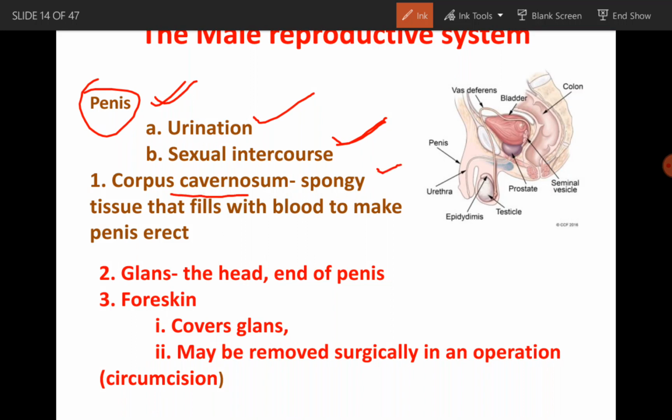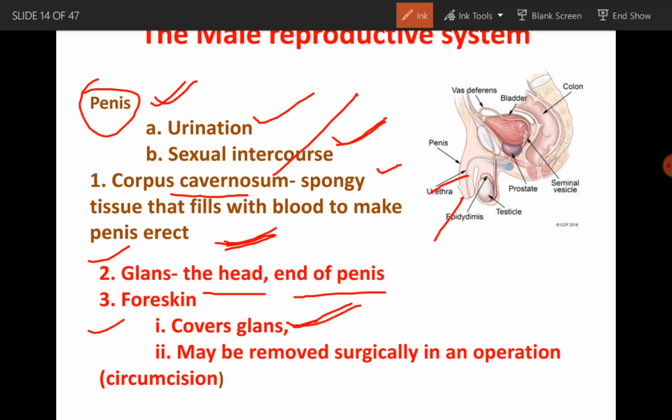So next, the male reproductive system, the part of male reproductive system, penis, is responsible for urination, and is also responsible for sexual intercourse. Corpus cavernosum is the spongy tissue that fills with blood to make the penis erect. A special type of spongy tissue is present in this structure. These are called corpus cavernosum. These are the spongy tissues and they are filled by blood at the time of excitement and responsible for making up erection of the penis.